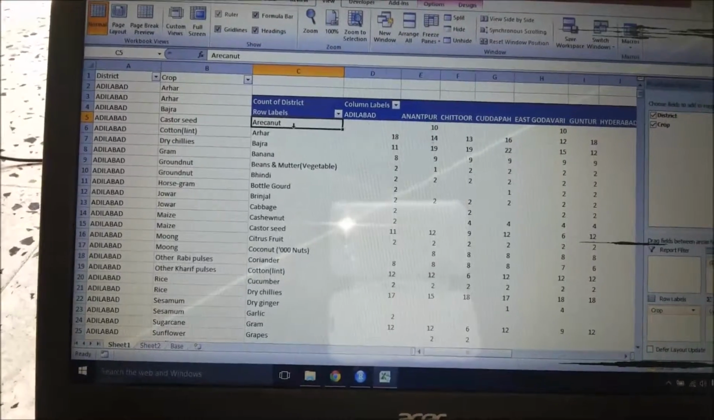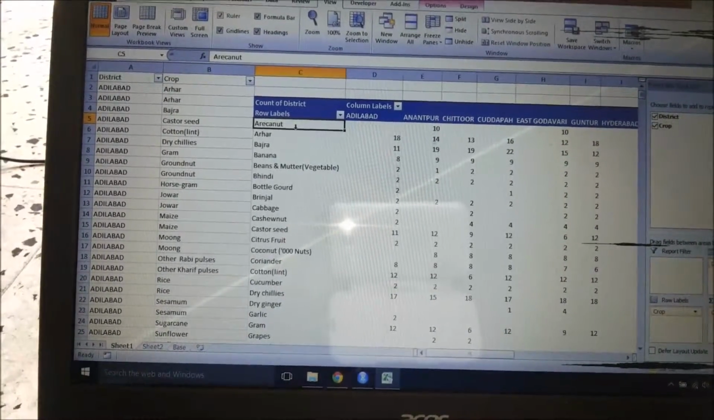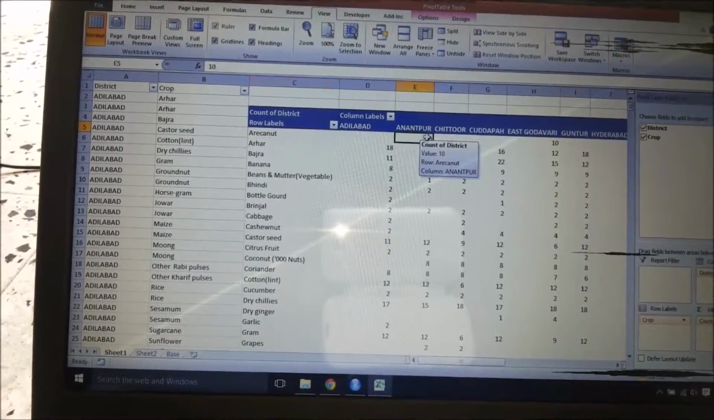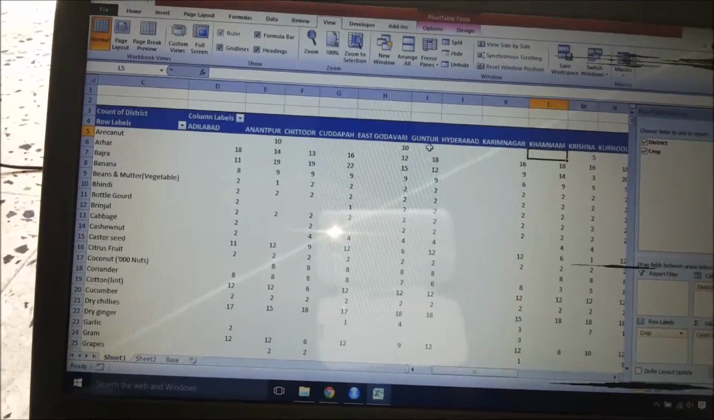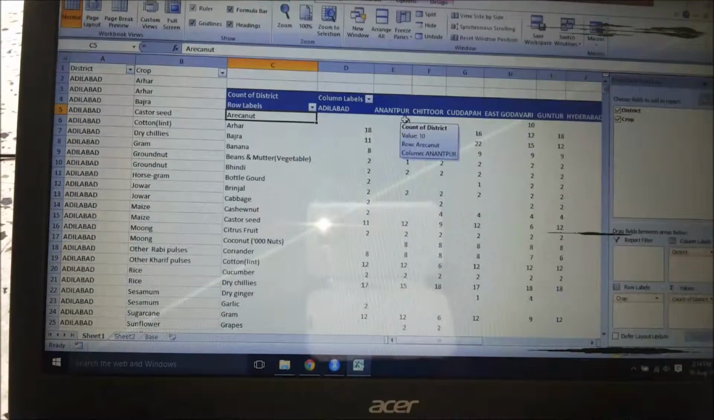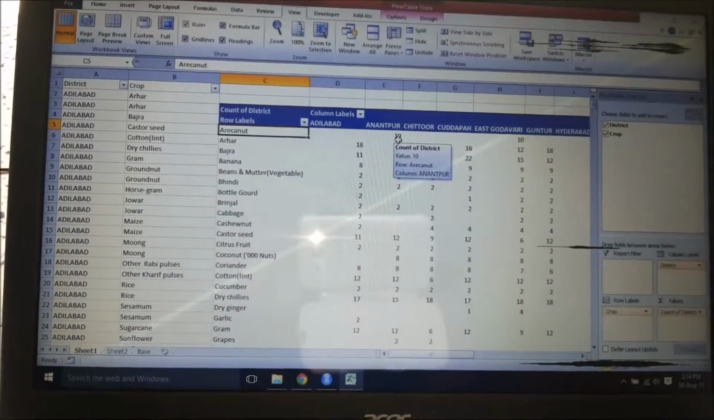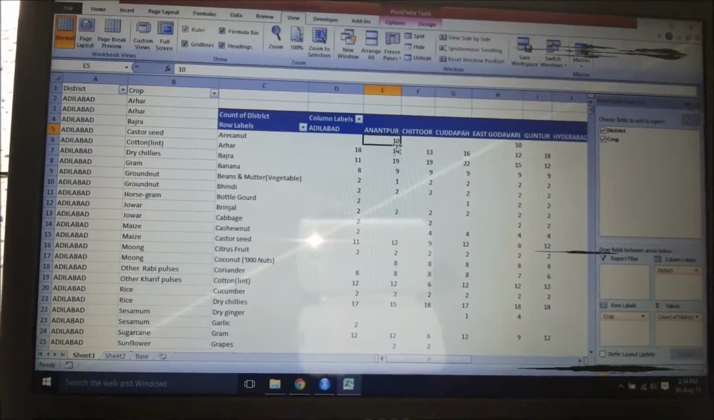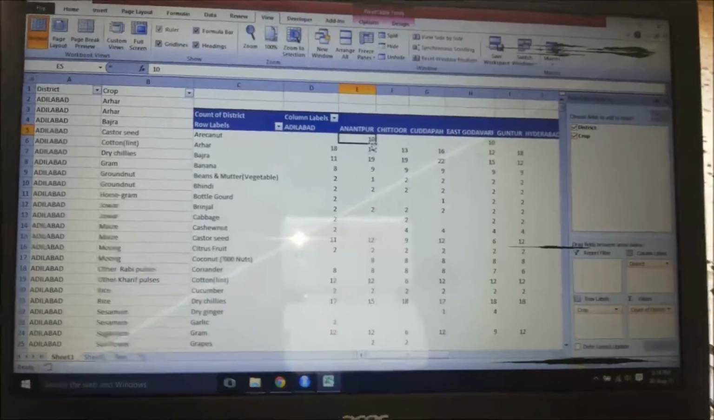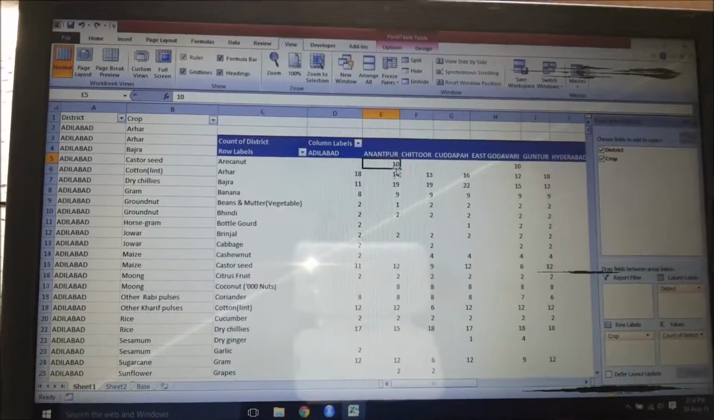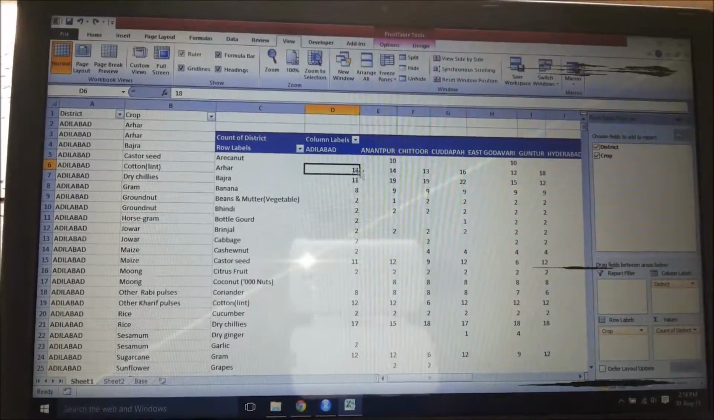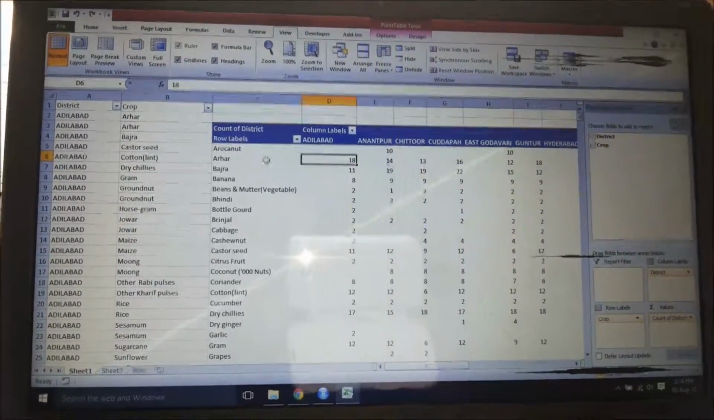Assume that if a crop is a person, then it has gone and shopped, or made its presence felt, in all these districts: Anantapur, East Godavari, Krishna, and so on. The number here signifies the number of times that crop was put up in the last 7 years. But for our analysis, all we need to know is whether it is put up or not. So I have converted any of the numbers, 18 or 10, into yes or no. That means whether it is put up or not.